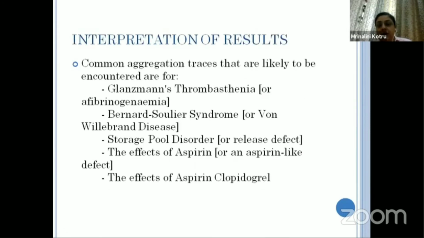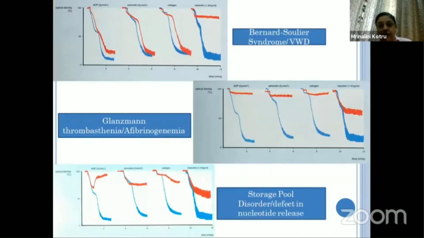Then the interpretation is made accordingly. Like in this graph, when adding ADP or adrenaline, and now ristocetin, there is a lack of aggregation with ristocetin, and therefore in this case the defect is either Bernard Soulier or VWD. Now, how are we going to solve this problem? We have taken a proper history and seen that there is thrombocytopenia and giant platelets, and we just need to confirm it. That is why we have done this test.